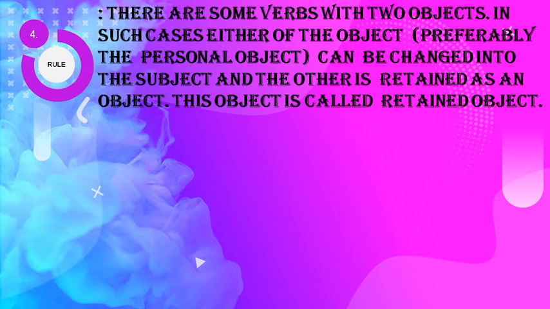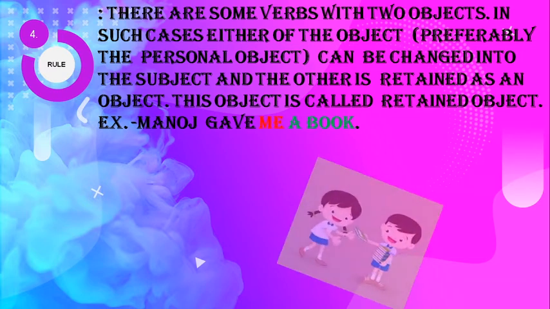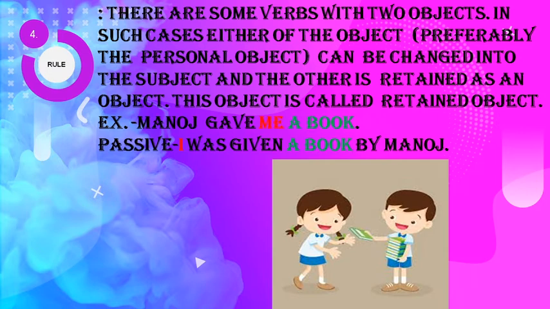Next rule, there are some verbs with two objects. In such cases, either of the objects, preferably the personal object, can be changed into the subject and the other is retained as an object. This object is called the retained object. Example, Manoj gave me a book. And the answer is I was given a book by Manoj. Dear friends, in this sentence there are two objects. One is me and the other is a book. So we have converted me into I and a book is the retained object.